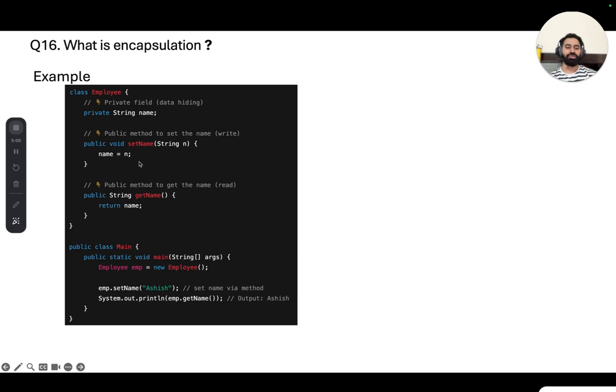And control, so you can add logic when getting or setting a variable. It means you can do the validation of whether an authorized person is accessing this name variable or trying to modify it. It is also good for reusability, so code is easier to use and maintain. And flexibility, as I explained, the internal structure can change without affecting the external code. So that's why encapsulation is very important.